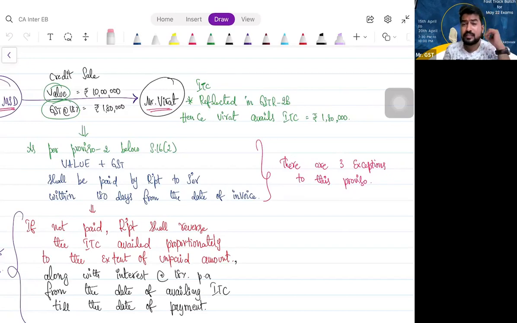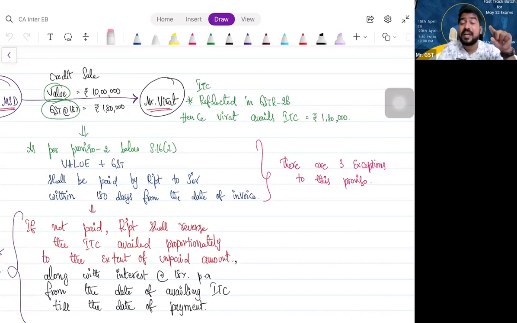And the last situation when this doesn't apply: you remember the value of supply inclusions. What are the inclusions? Number 1, taxes other than GST and TCS. TCS is the income tax. Number 2, incidental expenses, which we will deal with next. Number 3, subsidies. Number 4, interest, late fee, penalty. I'm not worried about those. What is the last one?